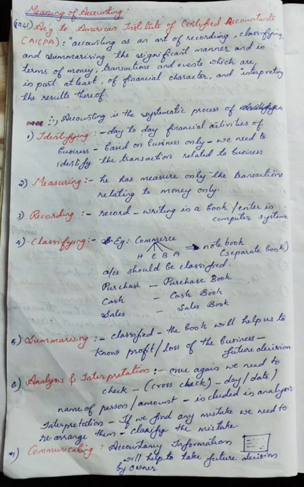Number 7, communicating. Communicating in the sense that after we get accounting information, we need to communicate it, and this communication will help the owners to take decisions for future purposes.